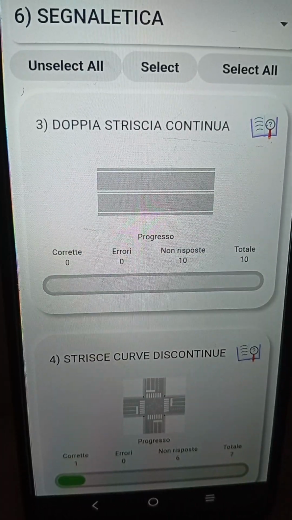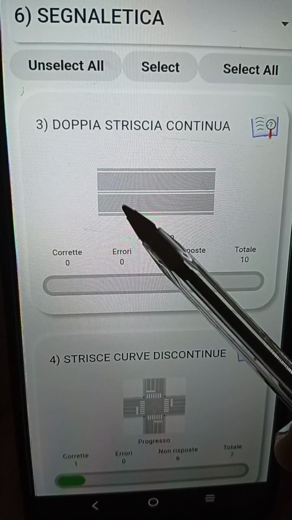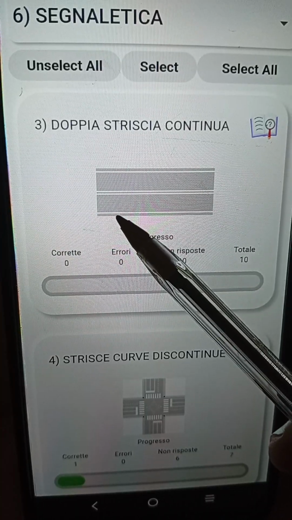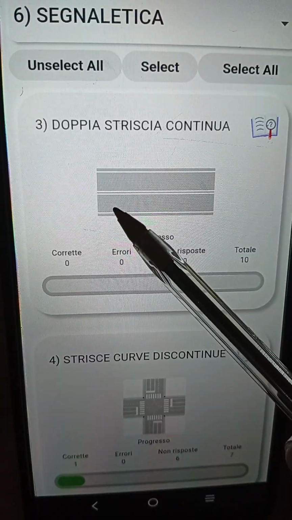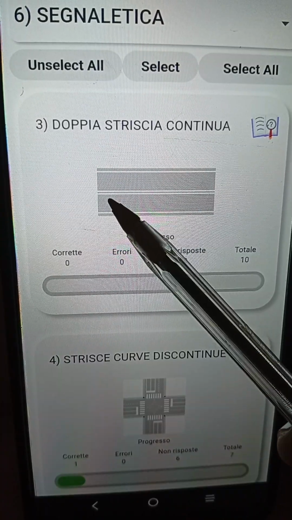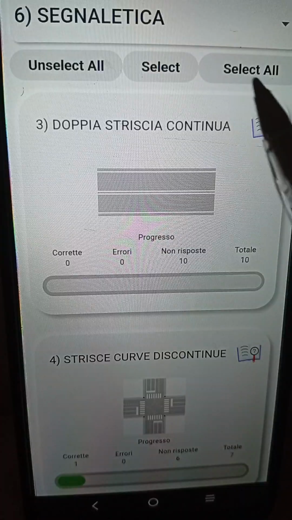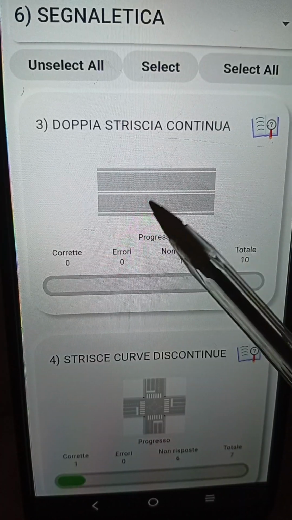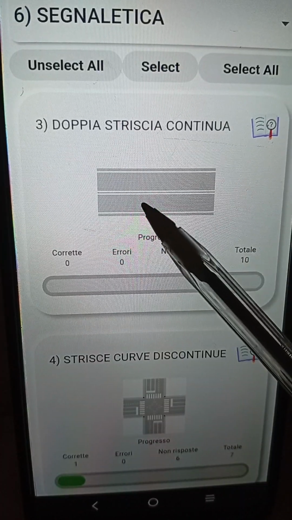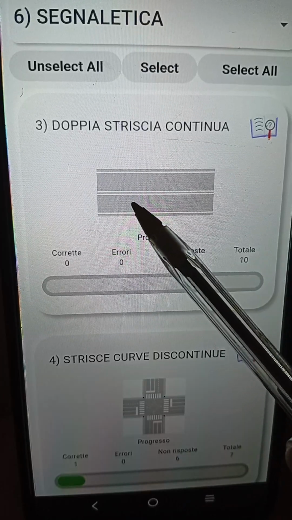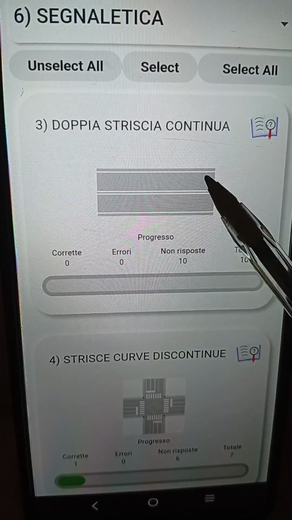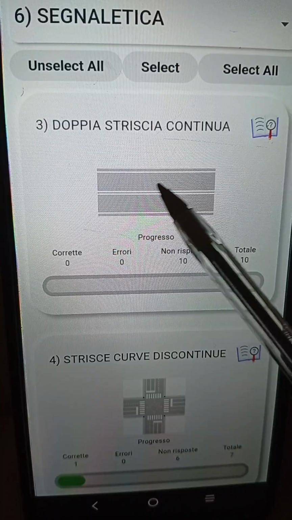The next one looks like this, and it is called the continuous line. Stadio attenti, ragazzi. In this continuous line, this is a doppio senso di marcia, meaning that vehicles will be coming from here, and vehicles will also be coming from here.